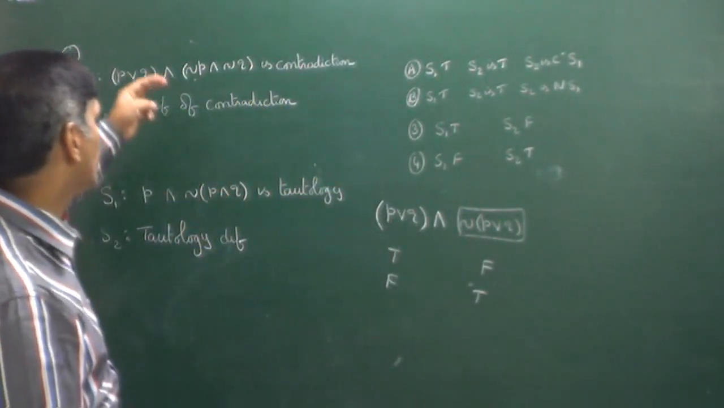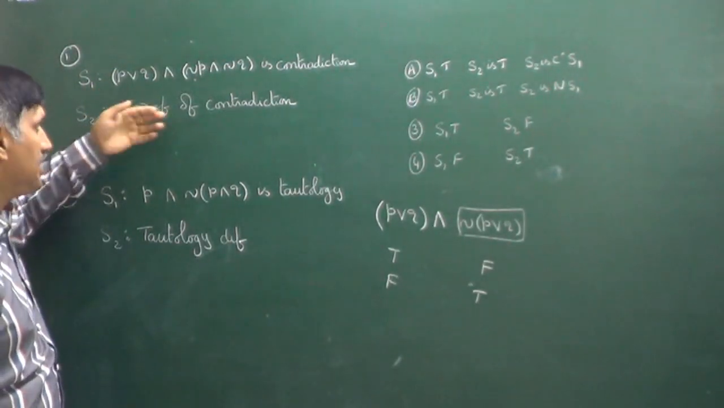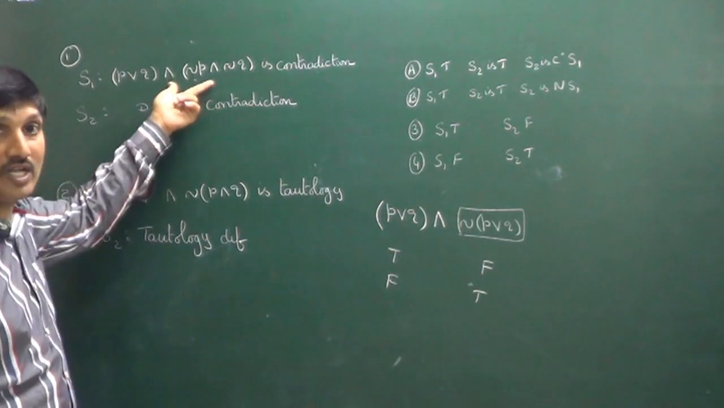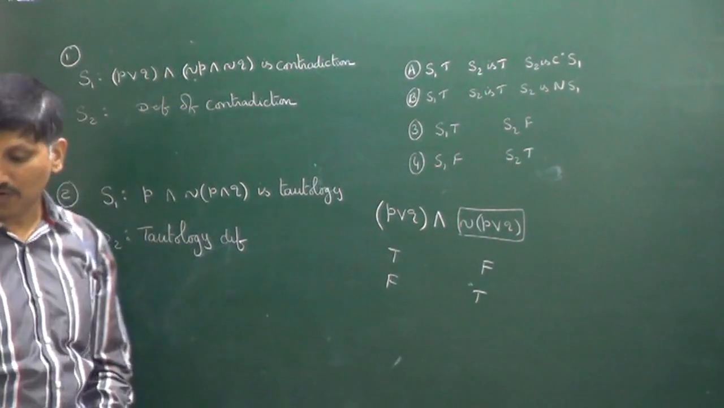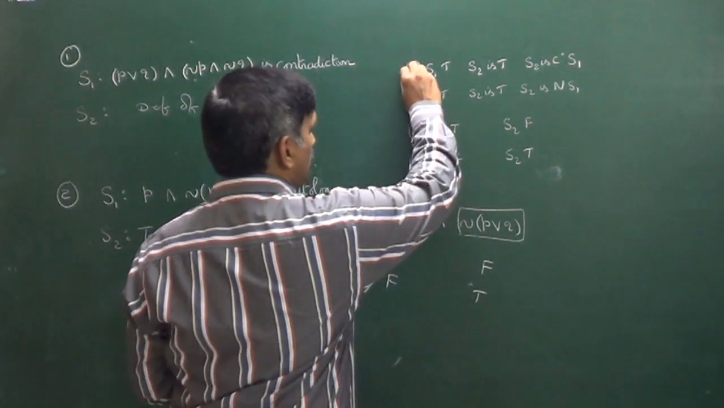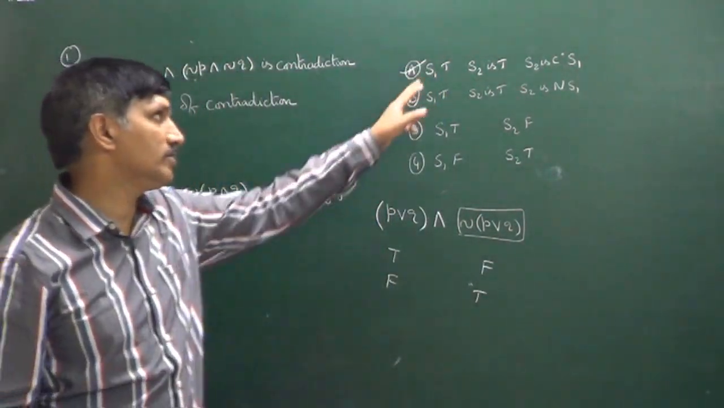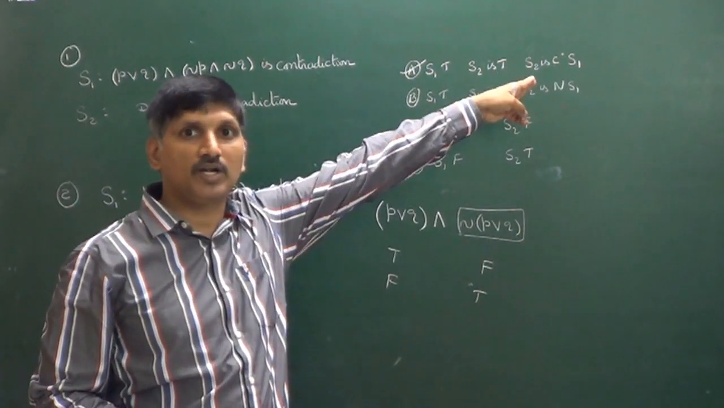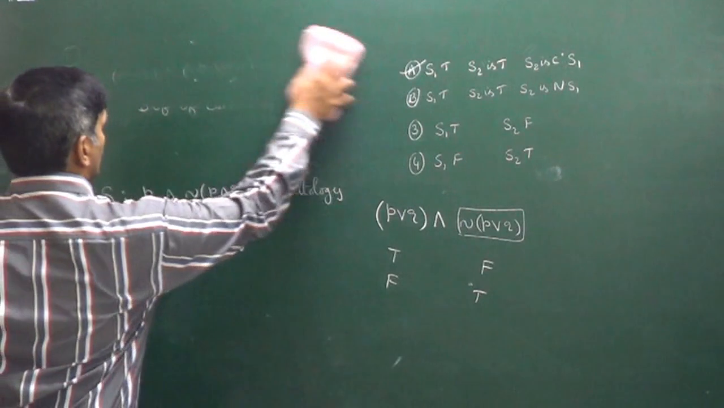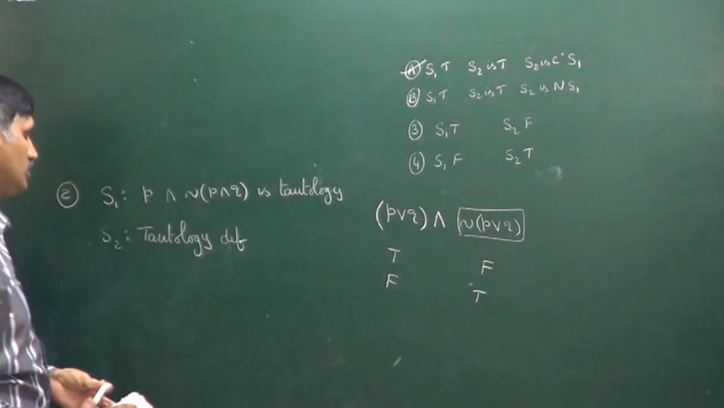That's why both are correct and it is the correct explanation. Because of this definition only we are calling this one a contradiction. That's why for the first question, the first option is correct. Both the statements are true, and the second statement is the correct explanation for the first statement. So we have another question. This is the second question.